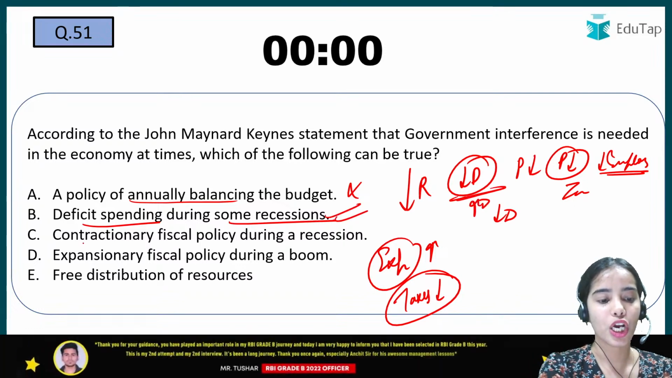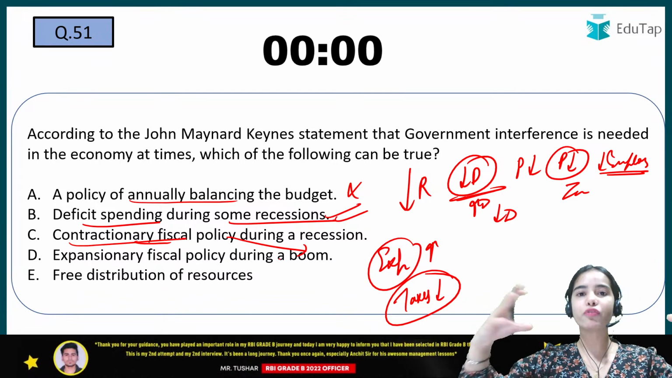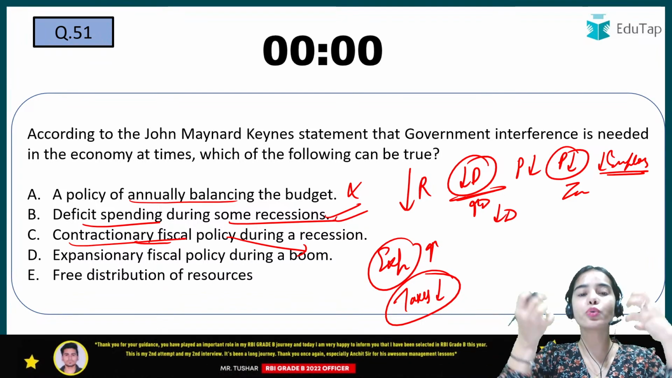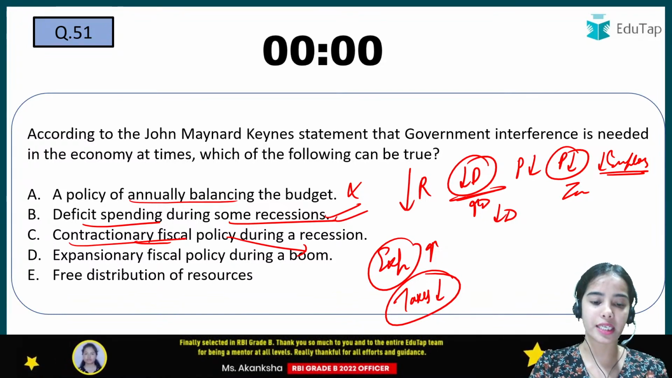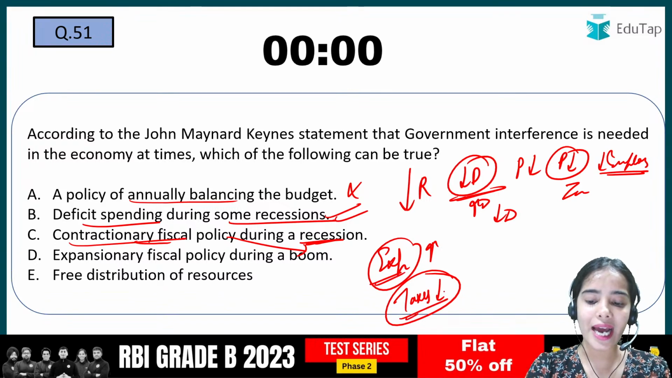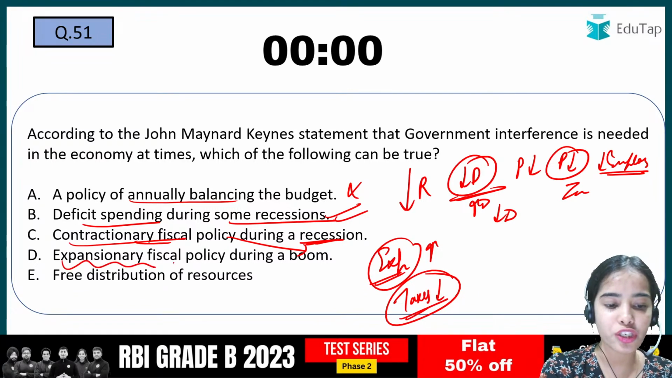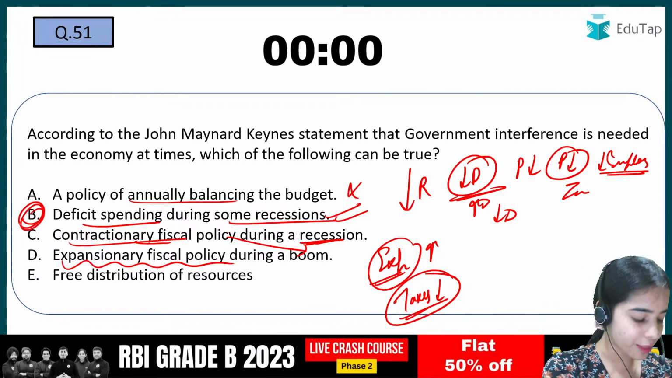So this is correct. The contractionary fiscal policy should happen during the boom. During the phase of the boom, the demand is very high, and to control that demand, the government has to reduce the spending and increase the taxes. During the recession, I have told you the expenditure has to increase and taxes have to decrease. That means expansionary fiscal policy has to happen during recession. So only the B statement was correct.